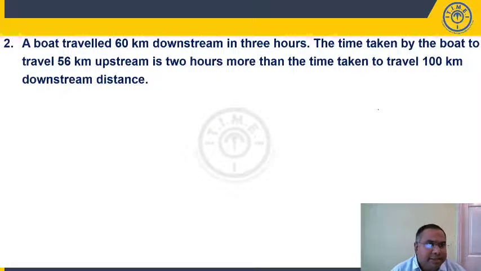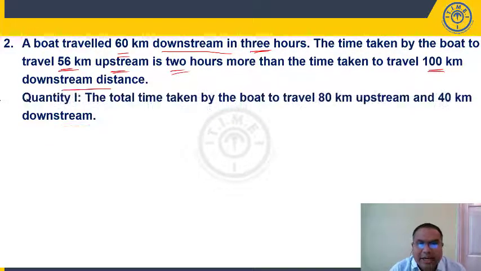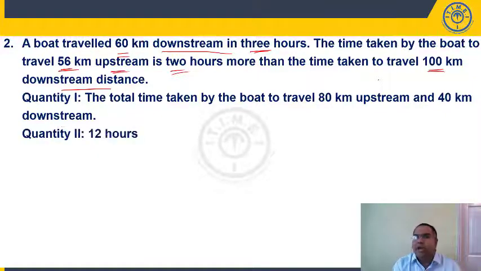Question number 2, students. A boat traveled 60 kilometers downstream in 3 hours. The time taken by the boat to travel 56 kilometers upstream is 2 hours more than the time taken to travel 100 kilometers downstream. Okay, what is my question? Quantity 1 is the total time taken by the boat to travel 80 kilometers upstream and 40 kilometers downstream, and quantity 2 is 12 hours. So we only need to simplify quantity 1.